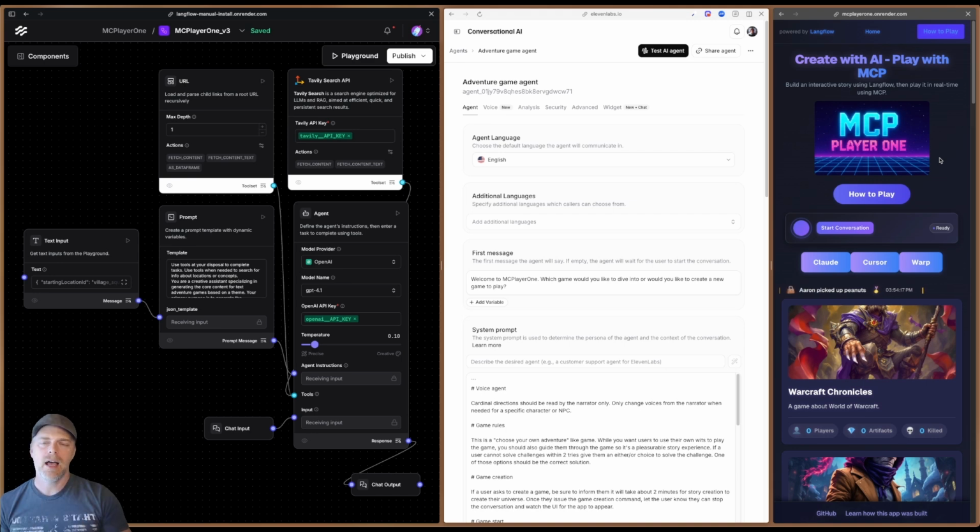On the left-hand side, we have Langflow, which is my visual IDE for building out agentic and generative AI workflows. I'll get to the details there in a moment. In the middle, this portion here is ElevenLabs. I have built a game agent, an adventure game voice agent, here in ElevenLabs. And I've got to give kudos to the ElevenLabs team. I think they've done a really nice job.